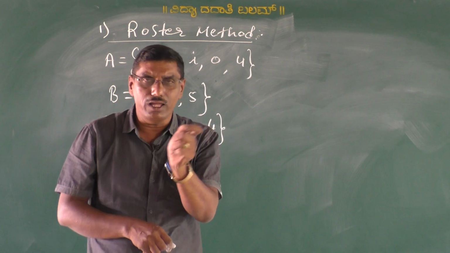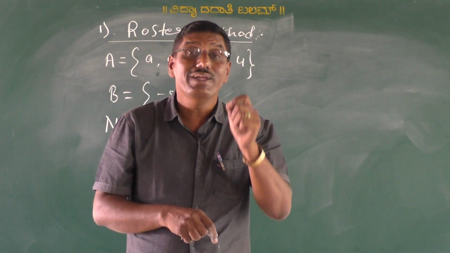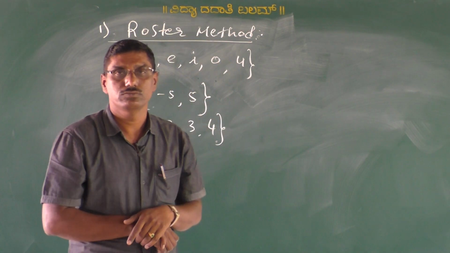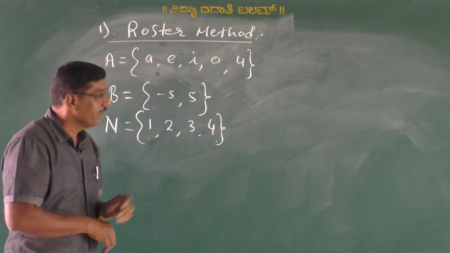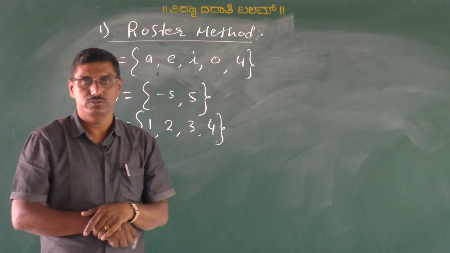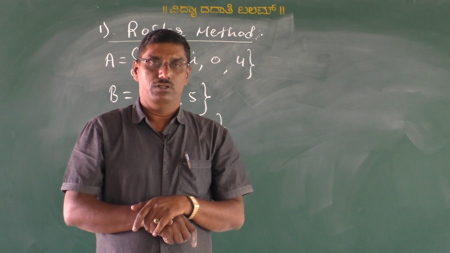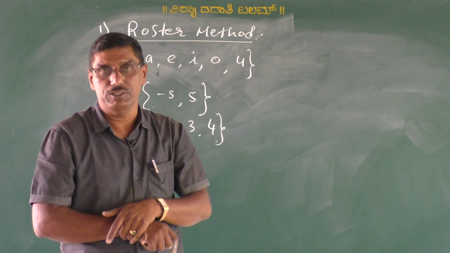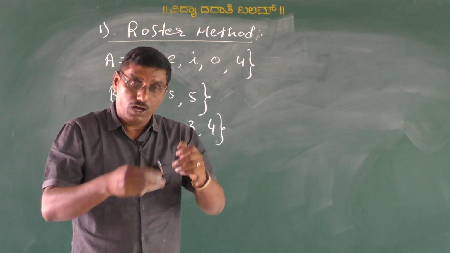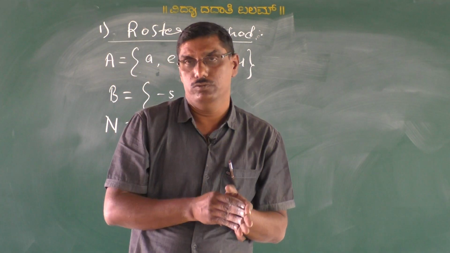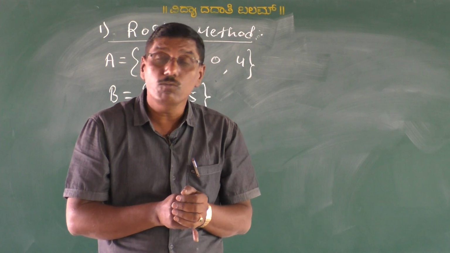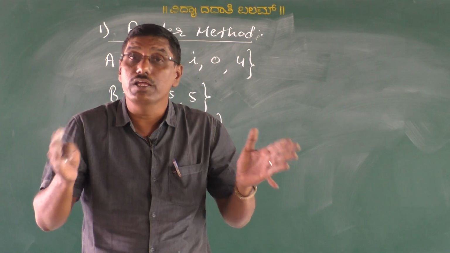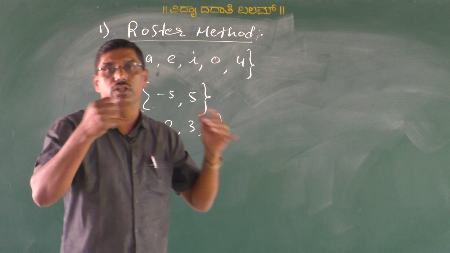When we list the elements, we need not follow the order of the given elements. That means arrangement of elements is immaterial, we call it, children. That is, there is no condition that we must write the elements in order.